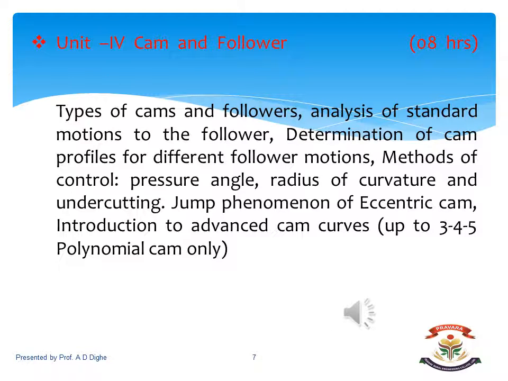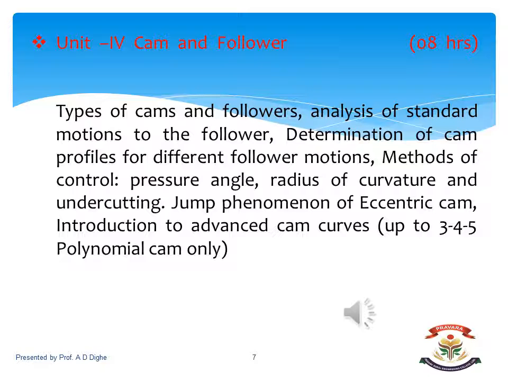Unit number 4 is cam and follower, which will get covered in 8 hours as per the university syllabus. Now, what are the contents of unit number 4? The first one is types of cam and followers. The types of cam and follower depend on shape and motion. Now, the analysis of standard motions of the followers is covered under this unit.